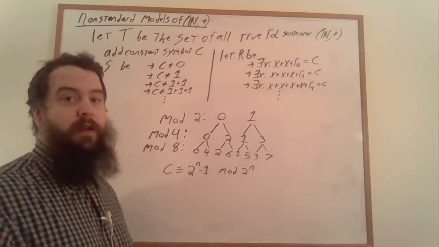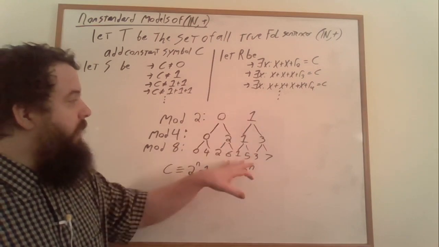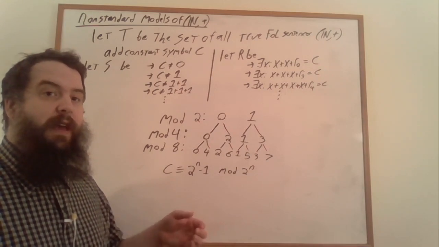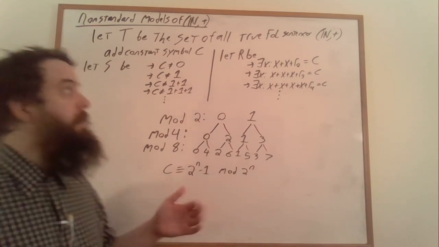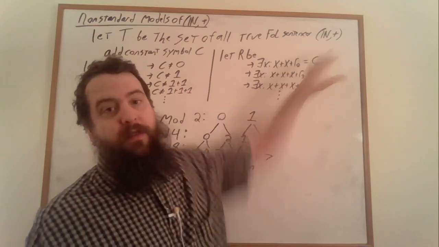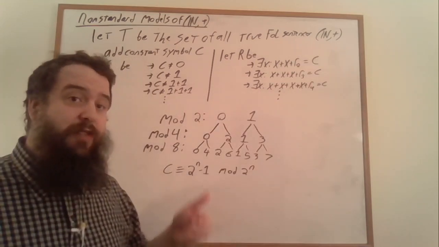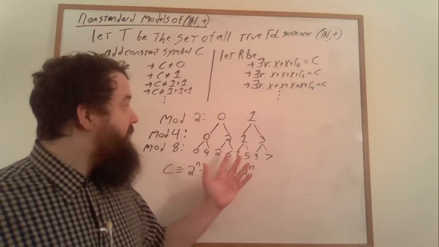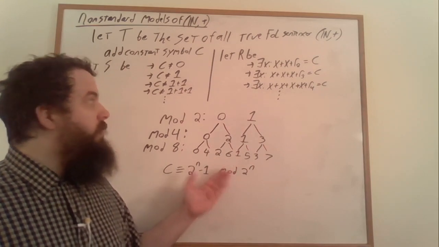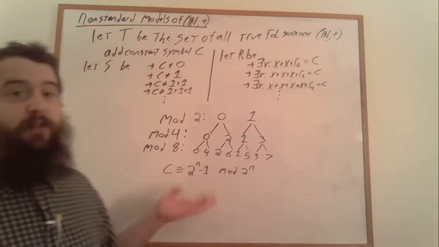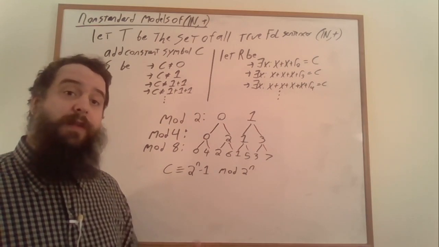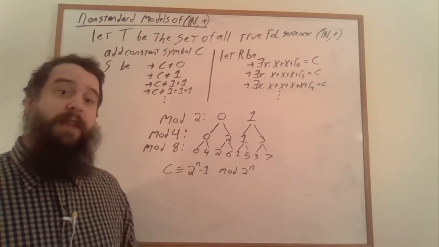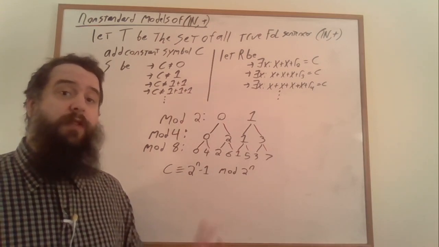In some sense, at each of the branches of this tree, we're picking out another binary digit of C, and we're not limited by the fact that the binary expansions of the natural numbers are all eventually zeros in high enough places. We're allowed to pick out an arbitrary infinite sequence of binary digits to represent the congruences for C modulo powers of 2. If you're familiar with the p-adic numbers, these are just the p-adic numbers where p is equal to 2. And a similar situation happens with all other powers of primes.